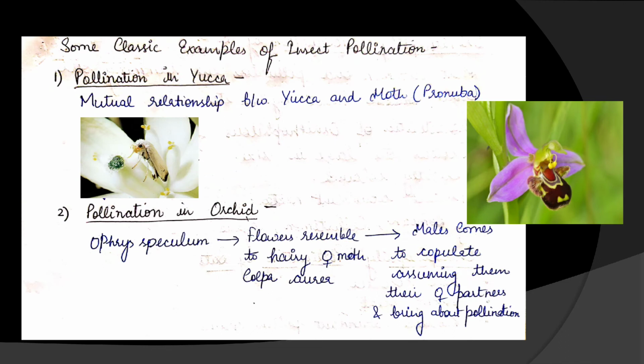Now here are some classic examples of insect pollination. Wonderful examples are there. So first one is pollination in yucca. Okay, so this is a yucca flower. There is a mutual relationship between yucca and moth. Moth is Pronuba. Now let's see what is the relationship.